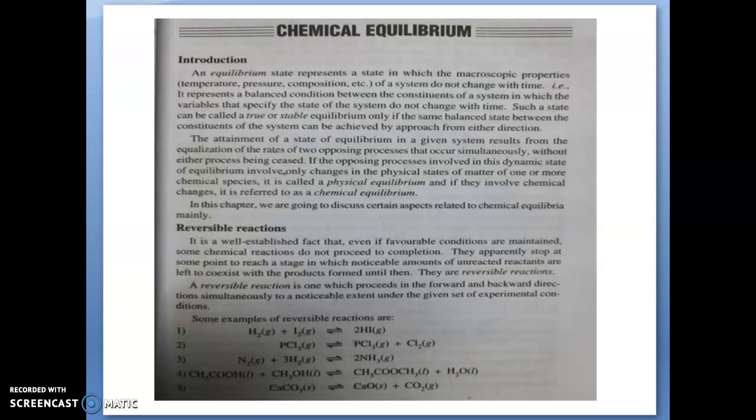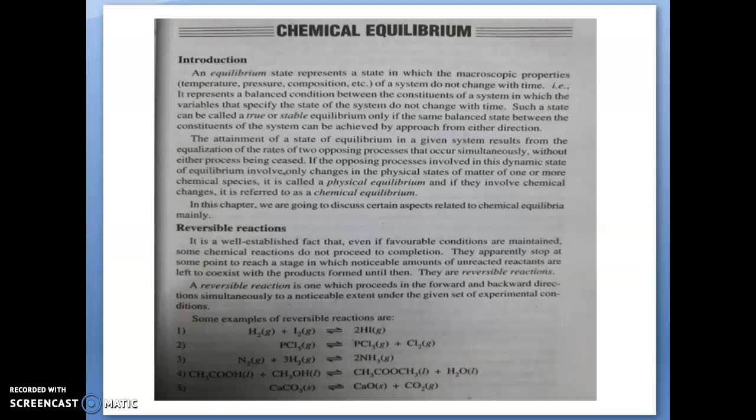Hi students, we are moving into the next unit, chemical equilibrium. In this chapter we are dealing with what chemical equilibrium is, certain terms relating to chemical equilibrium, and what the factors affecting chemical equilibrium are. So first of all, what is meant by an equilibrium state?